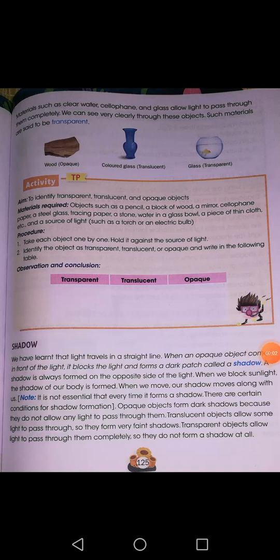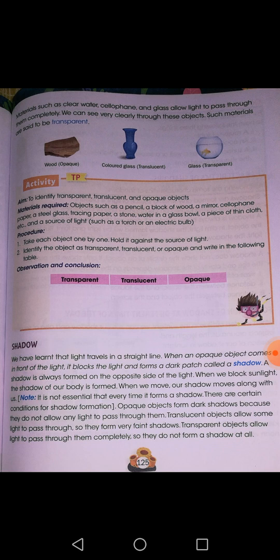So, after seeing this topic shadow, the first question which should come in your mind is what is shadow? Let us define shadow. For this, we know the property of the light that it travels in a straight line. While traveling in a straight line, if any opaque object is placed in between, it means that opaque object will block the path of the light. On blocking the path of the light by an opaque object, it will form a dark patch on the opposite side where you have placed the opaque object.